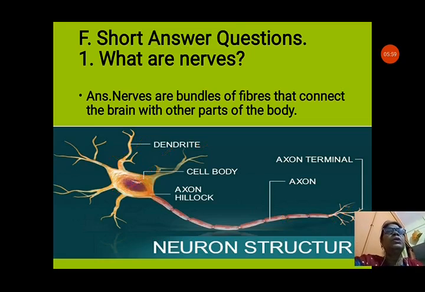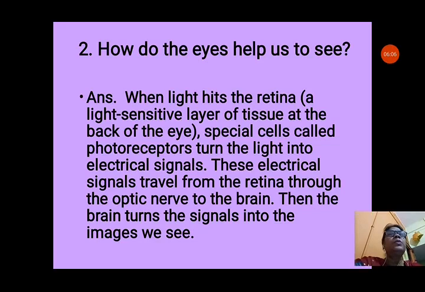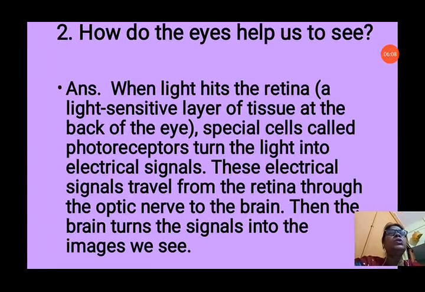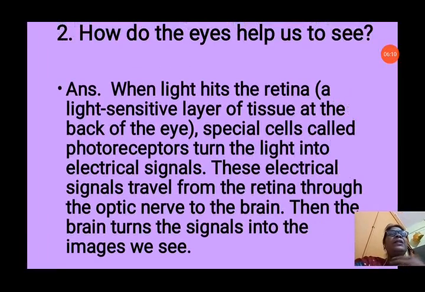Now let us see about the next question. So nerves are bundles of fibers that connect the brain with the other parts of the body. Question number 2 is, how do the eyes help us to see? When light hits the retina, a light sensitive layer of tissue at the back of the eye, that is retina. The light sensitive tissues are present on the retina. These special cells are called photoreceptors.